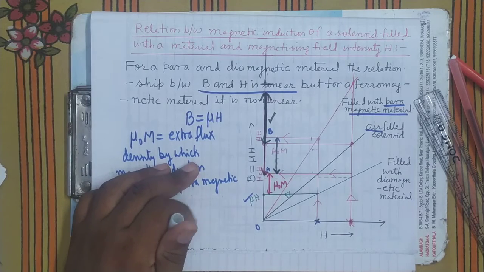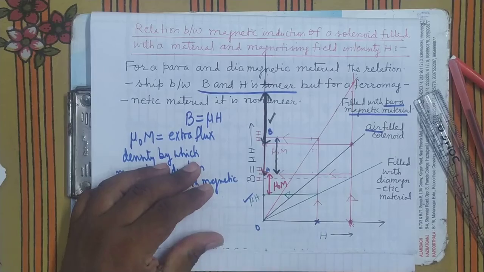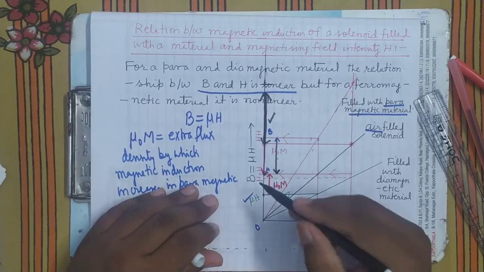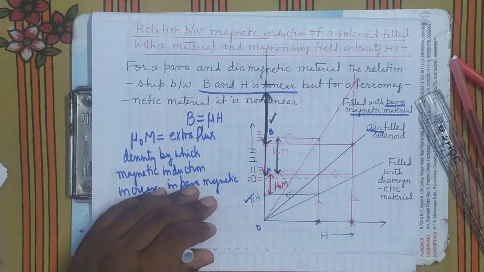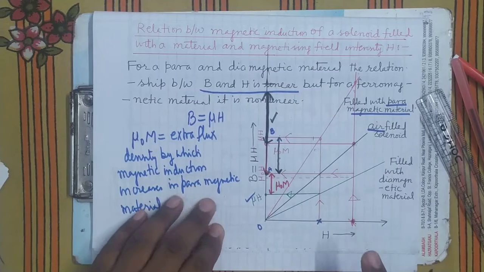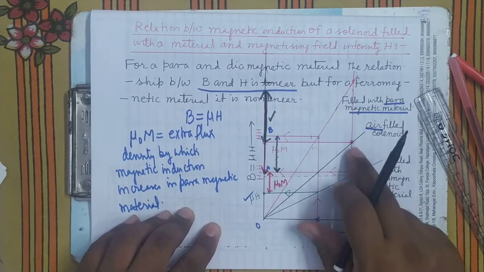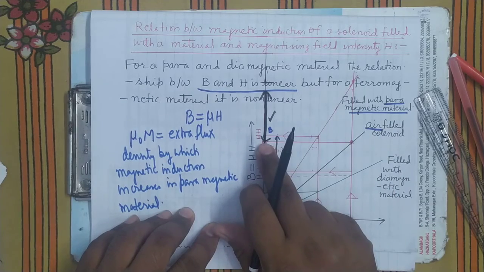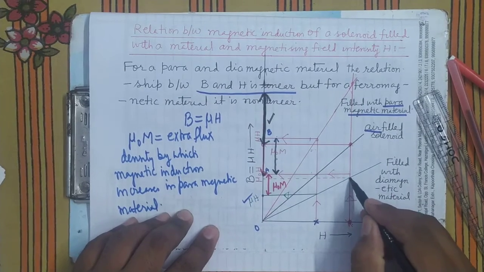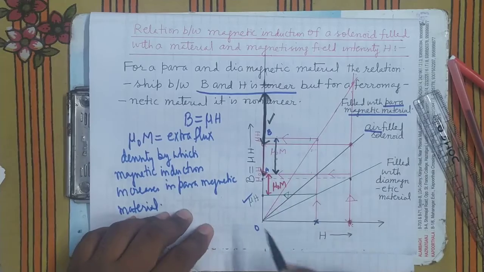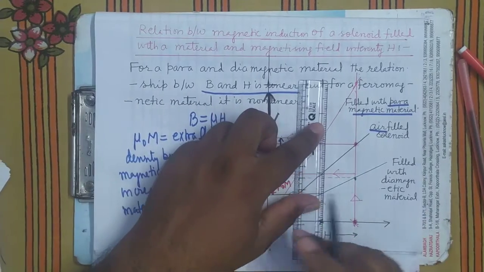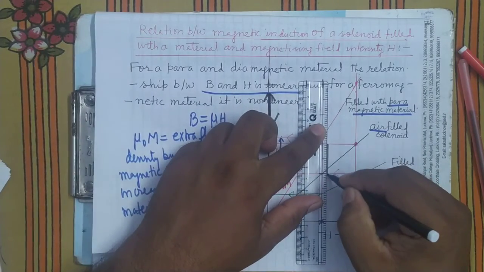Now if you see in the diamagnetic, earlier what was the decrease? This much. Now at the greater value of magnetizing field, in the air magnetic induction is this, in the magnetic material magnetic induction is this. So how much is the decrease? You can see here the decrease is this.